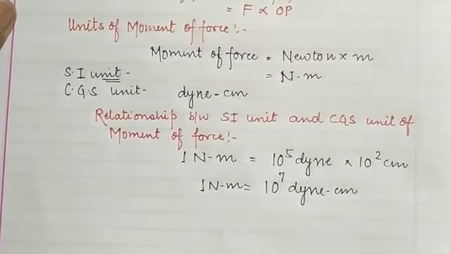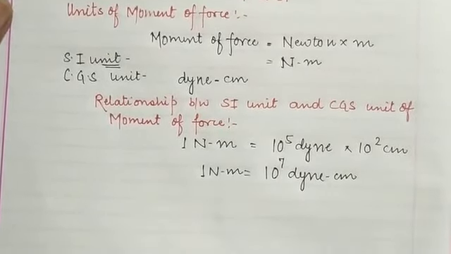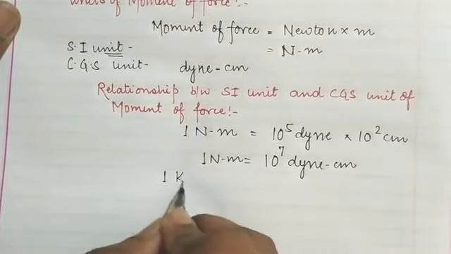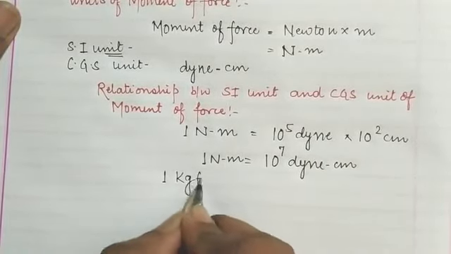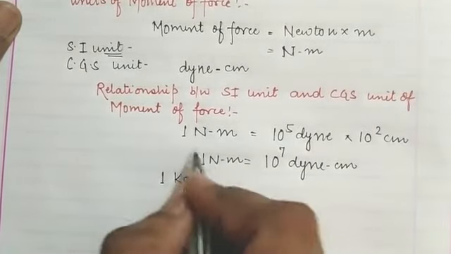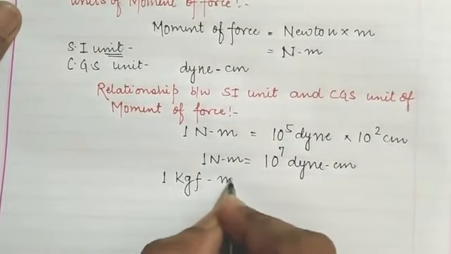Children, we also know that kilogram force is also a unit of force, and meter is the distance.